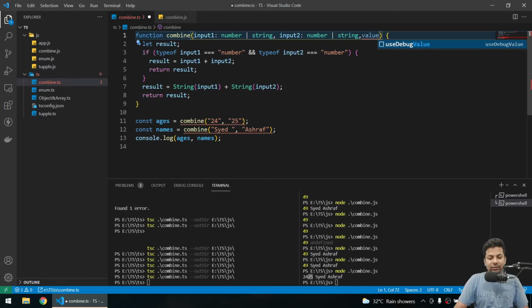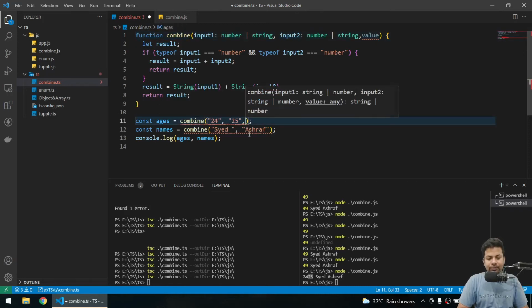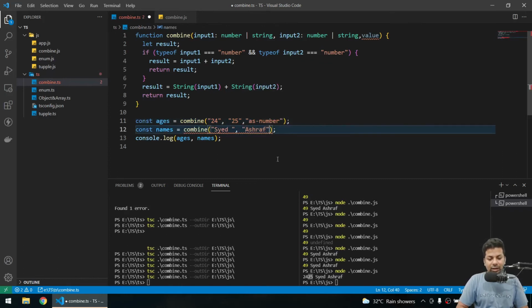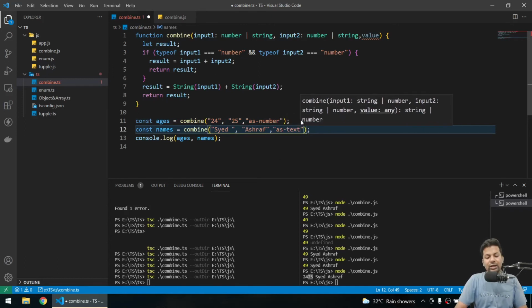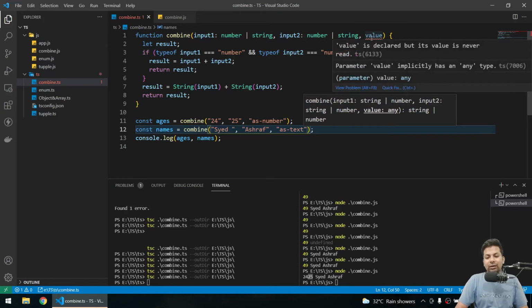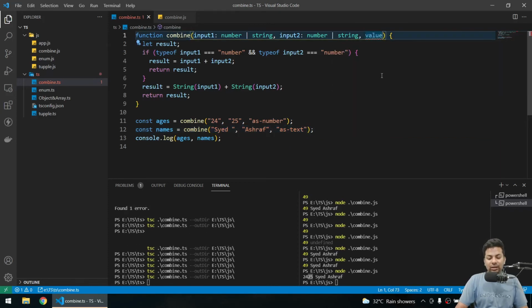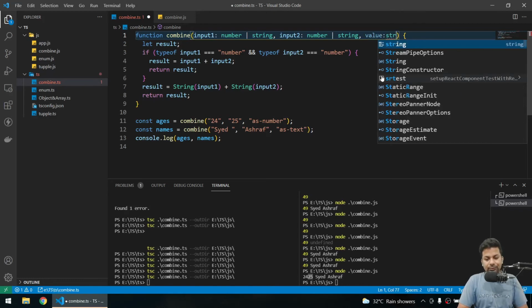So I'll just pass the value here. See, you are accepting 3. So I'll say here as number. So I'm sending this value as number, and here I'm sending value as text. So this is a text string and this is a number. I'm accepting here, but here it will be like value. What is value? Now I'll say it will be a string.